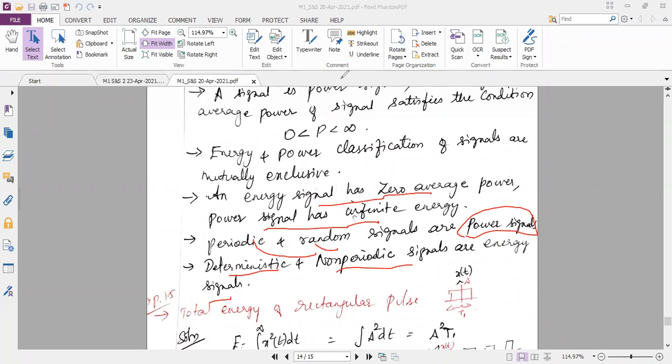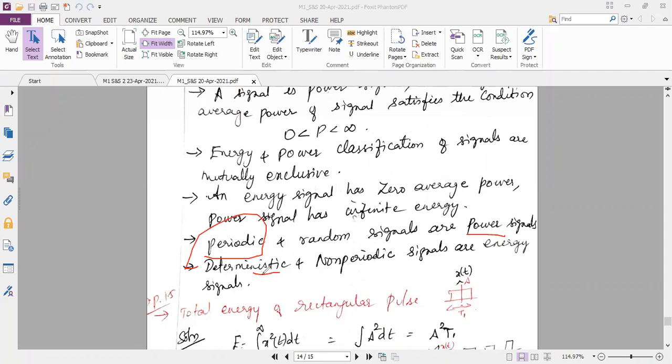So in the exam, if they ask you to find whether the given signal is a power signal or an energy signal, you can just look at the signal. If it looks like a periodic repetition, then before calculation itself you can judge that the given signal is a power signal. If the question asks you to find out whether it is an energy signal, then you see the given expression or signal.